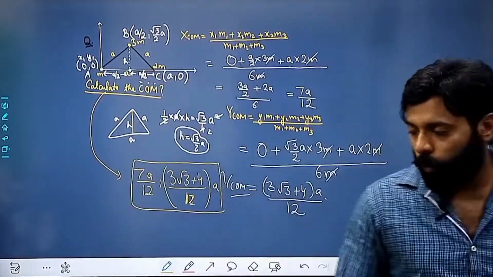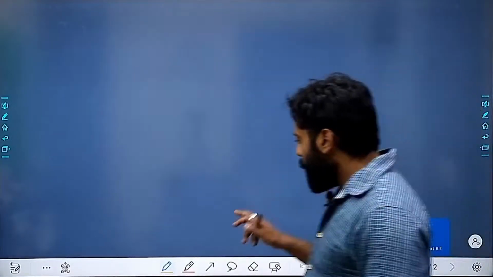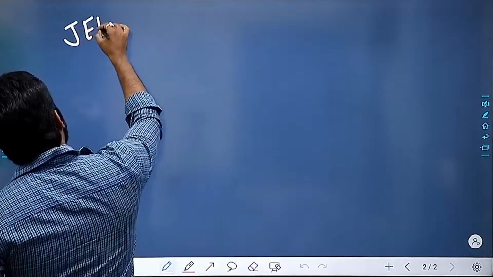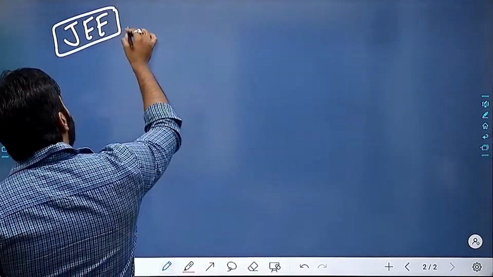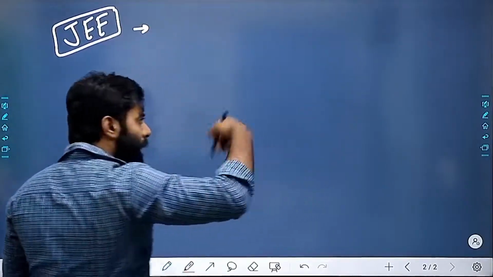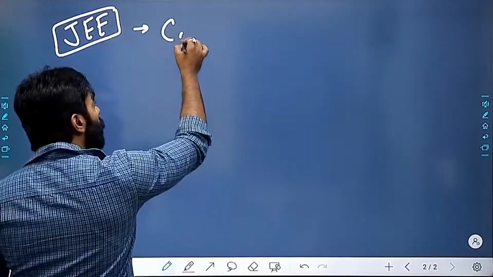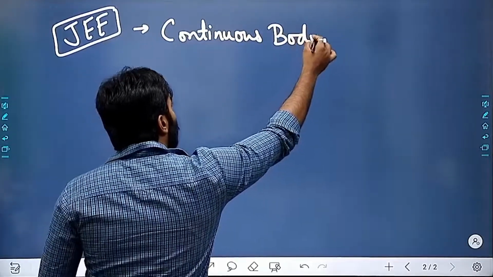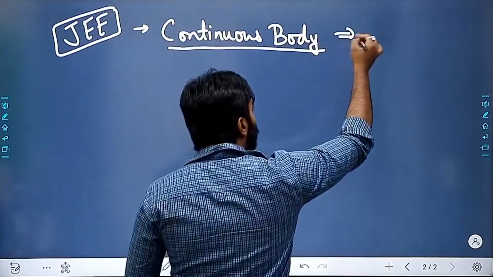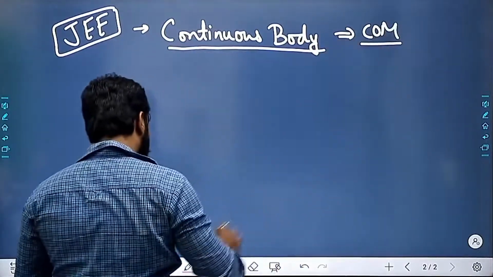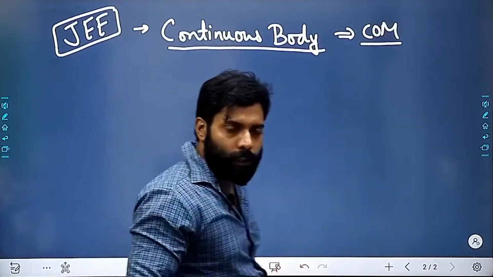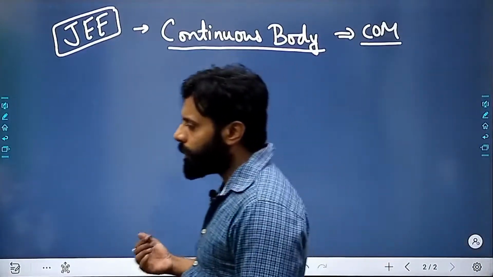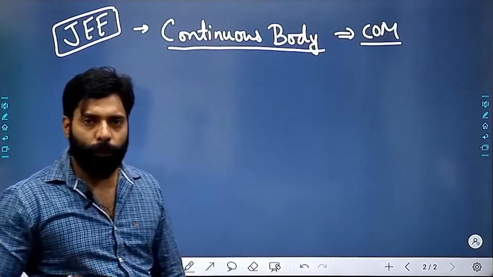Okay. Now, if this thing is clear, in JEE exam, we will be having the center of mass for the continuous body. For calculating the center of mass for a continuous body, we have to do the integration, right? Only by integration we will be able to find out what the center of mass will be. Without integration we won't be able to do that.